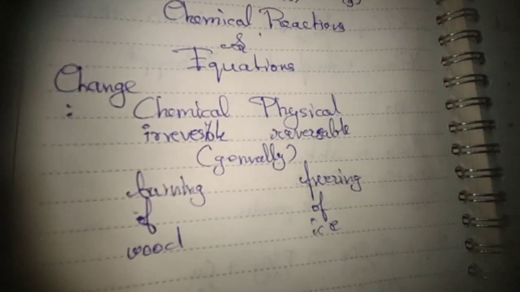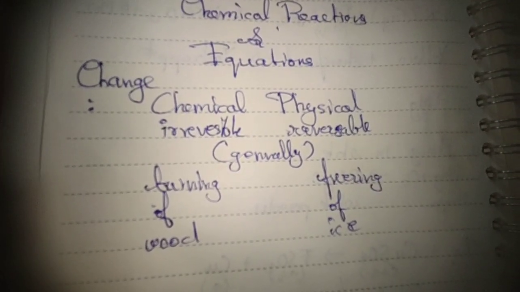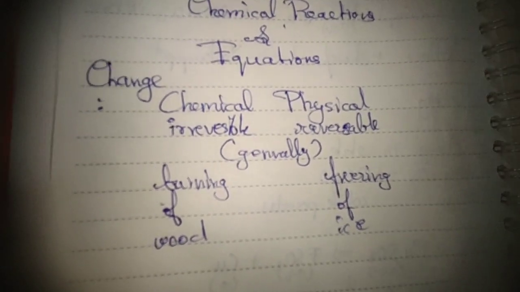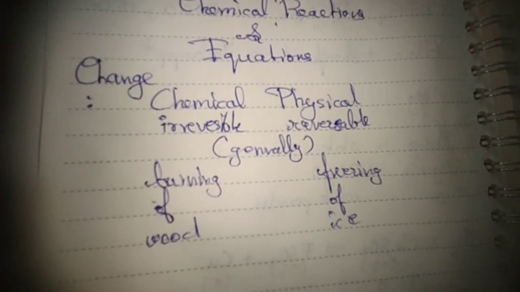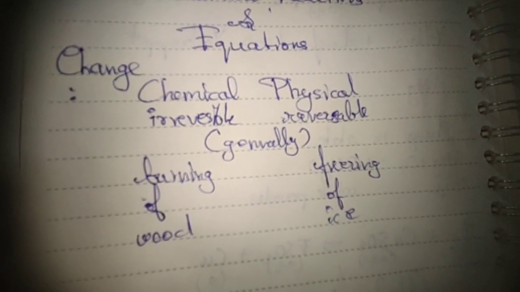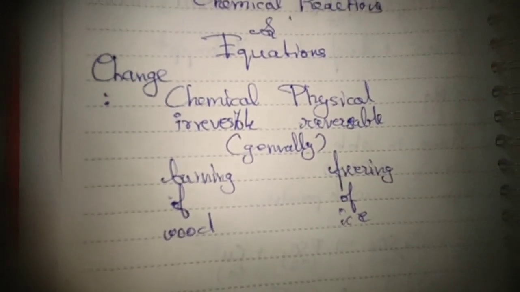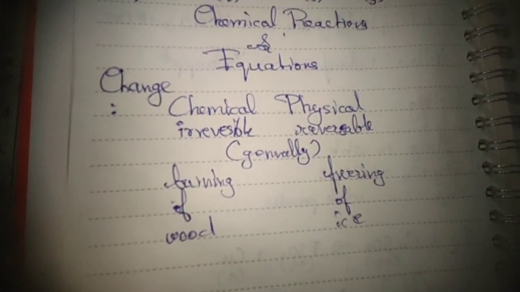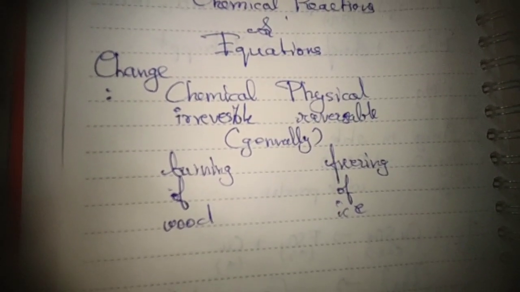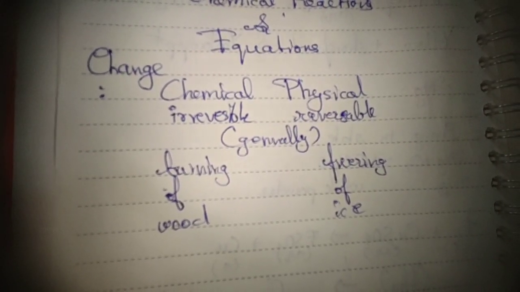So physical changes are usually reversible, like tearing of paper. You can't reverse that, but it could be, for example, making of dry ice, and then just heating the dry ice so that it becomes CO2 again. Then there are chemical changes which are mostly irreversible. It could contain burning of wood.